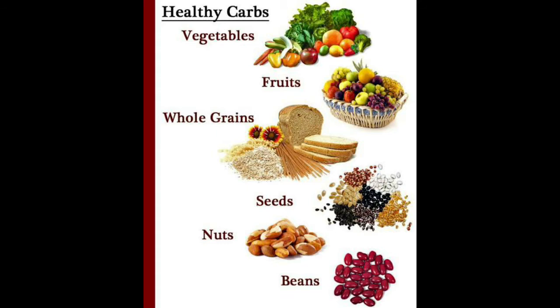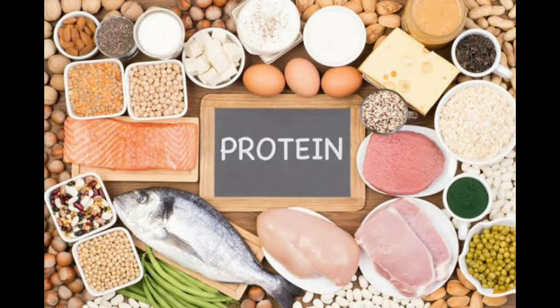Okay children, see the different seeds, for example the pumpkin seeds, and there are many other seeds that are available in the market. The seeds and the nuts like the almonds, cashew nuts, raisins, all these are rich sources of carbohydrates. Now we'll see the fats.